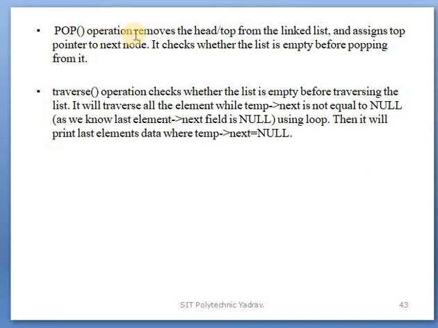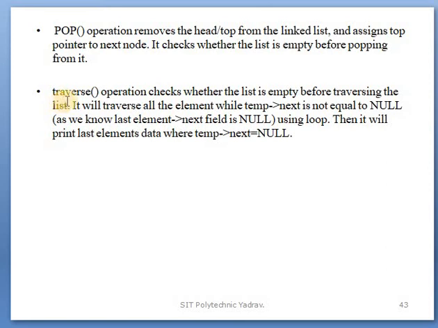Next point, the pop operation. What does pop mean? It removes the head or top from the linked list and assigns the top pointer to the next node. It checks whether the list is empty before popping from it. Clear? Through the pop operation, the head or top of the linked list is removed. First we check whether the stack is empty or not, and after that we remove it.